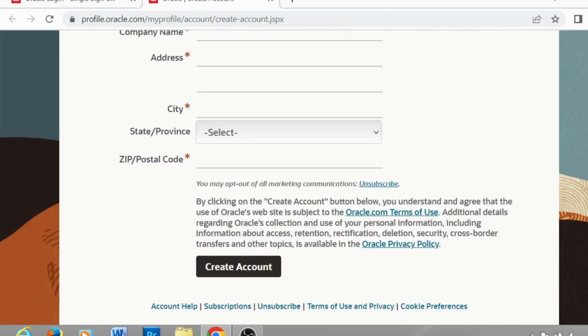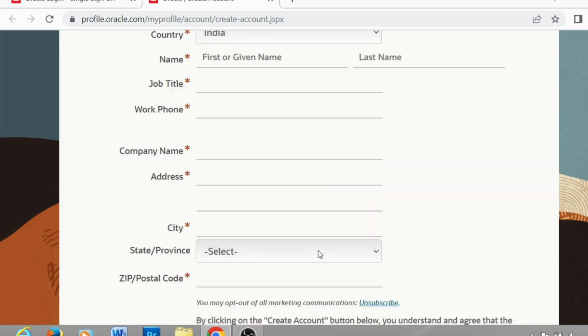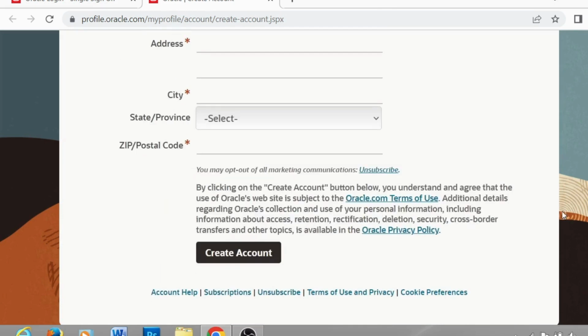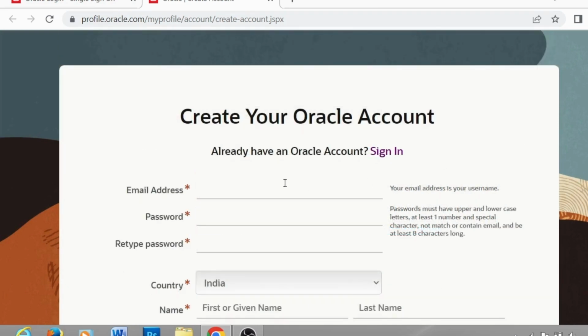Once you're done, just click on create account. Then it will send a verification link to your email address which is given here, and just click on that. Once verified, just click on sign in.